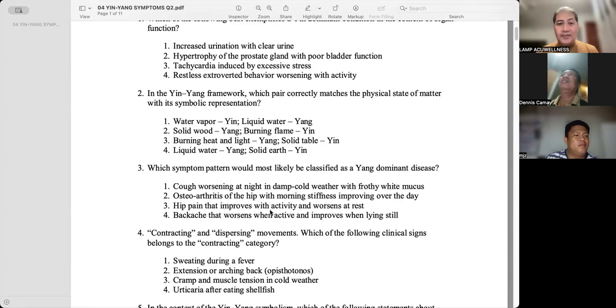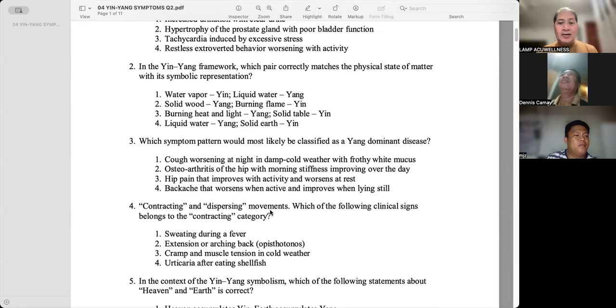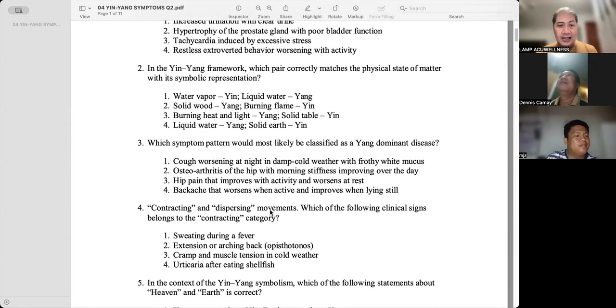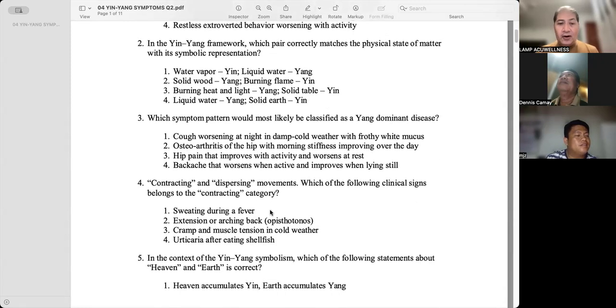Table, yin. Which symptom pattern would most likely be classified as a yang dominant disease? And worsen at rest. Hip pain that increases with activity, so that's very yang dominant, no?